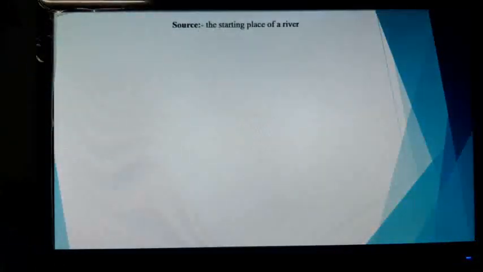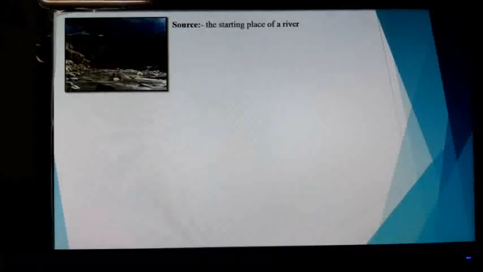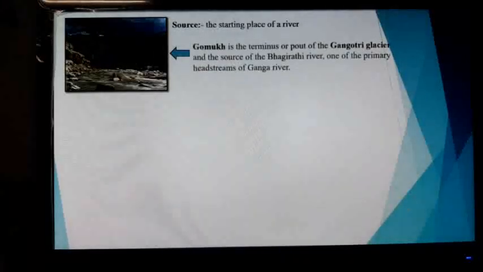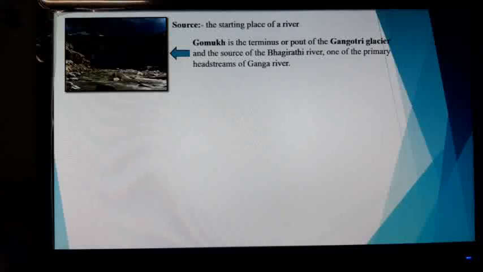Now we have to know about certain terminology related to the river. First of all, what is source? Source is the starting place of a river. You can see the image of Gomukh, which is the terminus of Gangotri Glacier and the source of Bhagirathi River, one of the primary head streams of Ganga River.